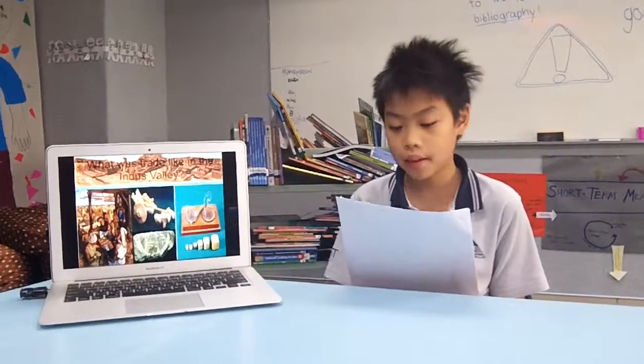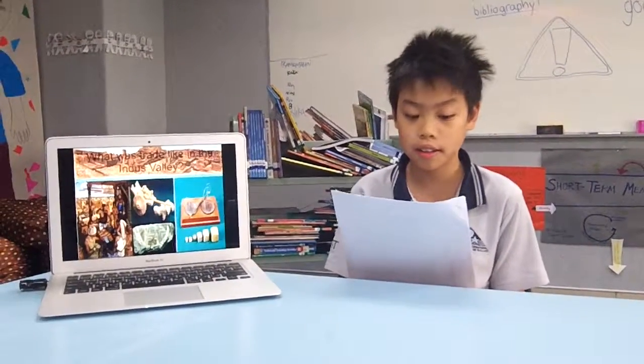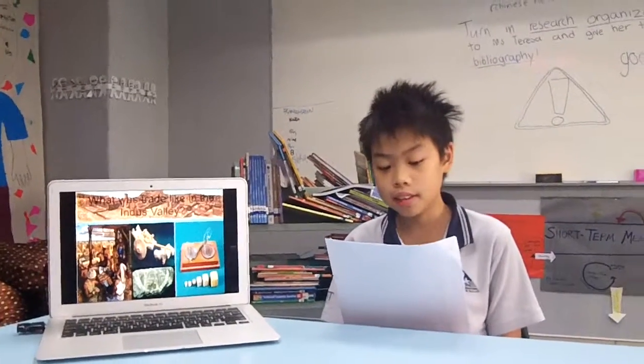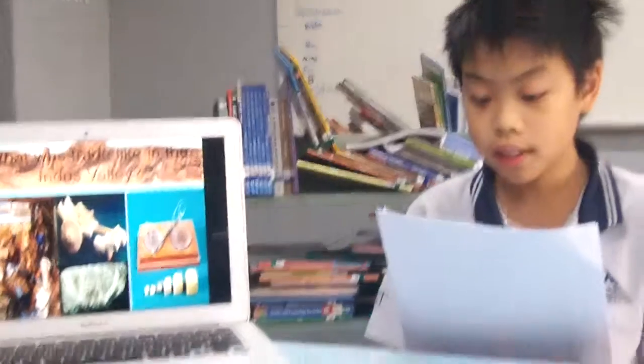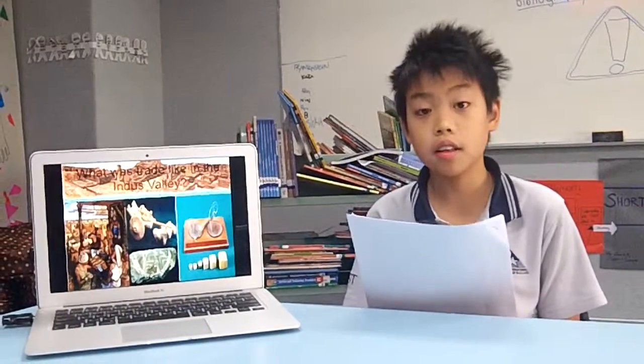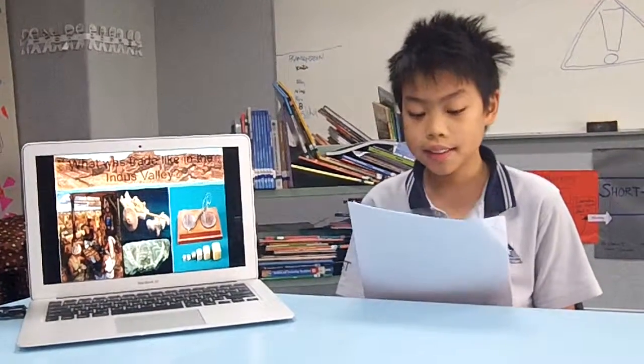Indus people traded by exchanging their goods for other goods. They did not use money. For example, farmers would give 2 sacks of wheat to a city worker and receive a basket of minerals. The Indus traders were usually farmers and city workers.